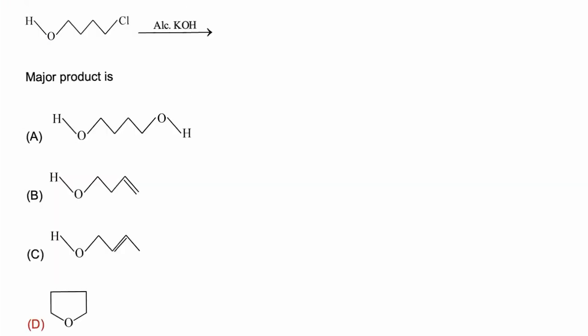In this question we have to find major product of the reaction. Now in presence of alcoholic KOH, in presence of strong base, first of all OH negative will act as base and remove hydrogen proton from this oxygen and it will convert to alkoxide ion.